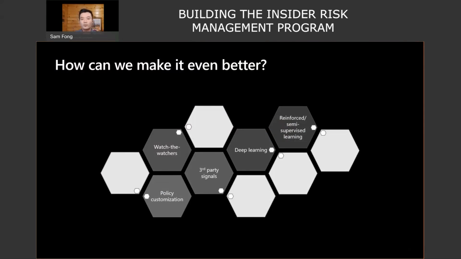What about the people who are working on this? Who's watching the watchers? We talk about some of the models being too opaque, or some of them being too open and being difficult to work with without specialized skill sets. Now, how can we find a happy medium by introducing things like policy customization so that organizations can cater more for their vertical or for their particular set of use cases? Today that loop does need to come back to us, and then we push an update to the service.